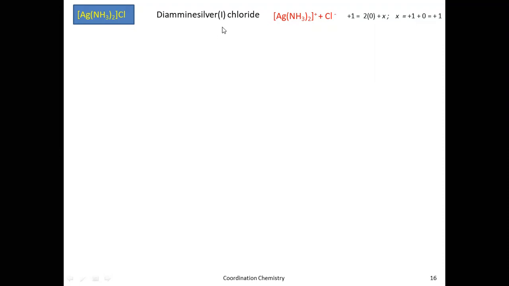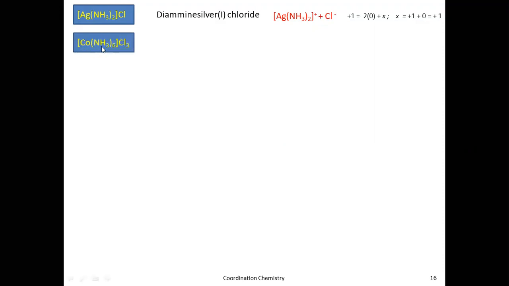This is the cation. Now you have to put some space here. Now write the name of the anion. What is the anion here? Chloride. So chloride. This is how you have to name it. Let us see a few more examples. Let us see how this complex is named here.